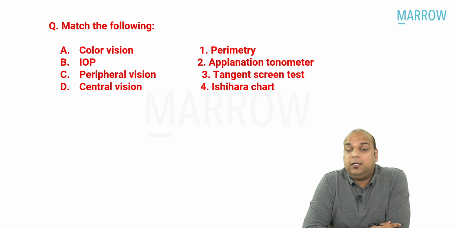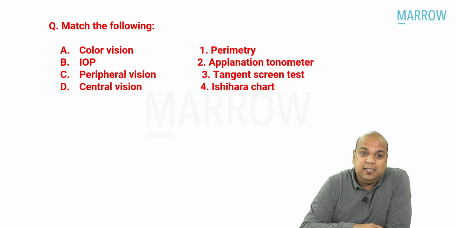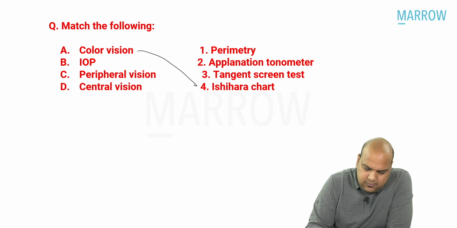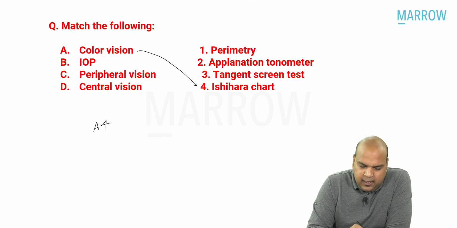Match the following. Okay, this was a match the following, though it was a very easy match the following. Color vision. Color vision is by Ishihara chart. We know that. All right. So this was pretty easy. Color vision by Ishihara chart. IOP. IOP by applanation tonometry. Again, pretty easy, I hope.